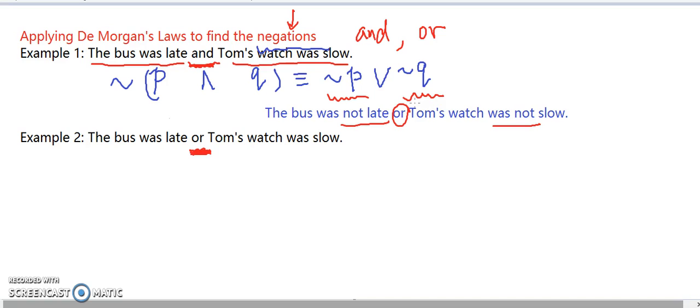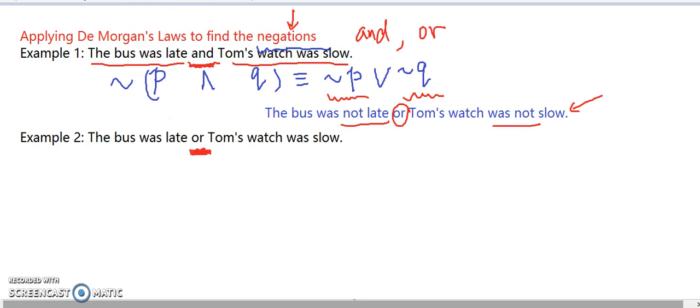Actually, or could be both. So if the bus was not late and his watch was not slow, this will still be included in this compound or statement. So this will be the negation of the and statement.